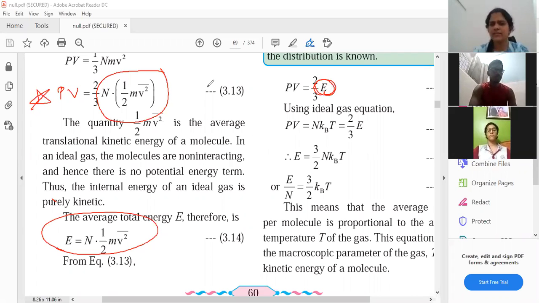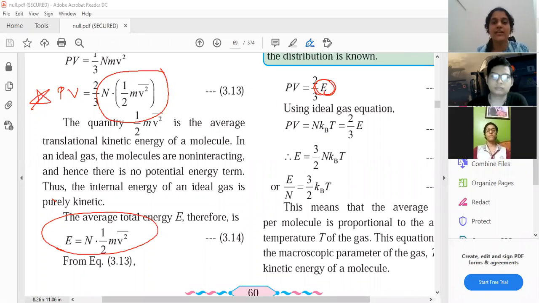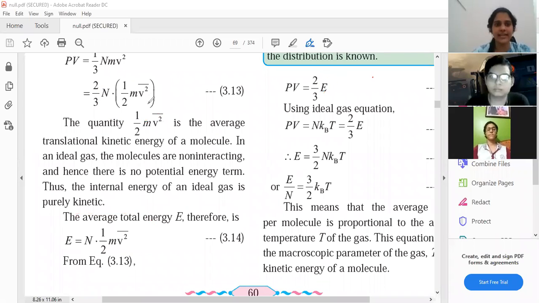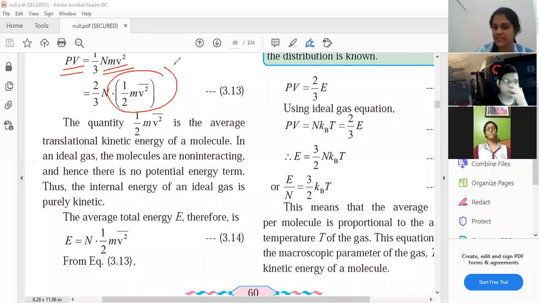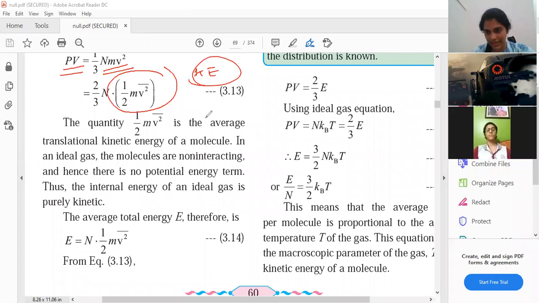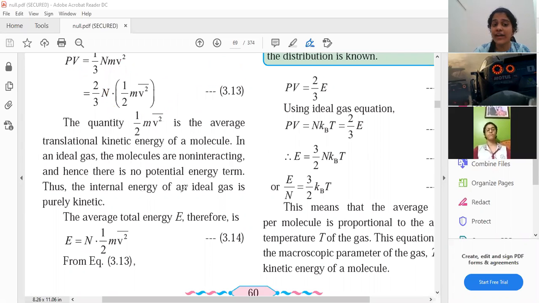Look, at the start, I'll explain this part again, wait, if you are not understanding. See, I started with my pressure equation, the main equation. Yes or no? Keep PV on one side and whatever is there on the other side. Multiply and divide by 2. Why did I multiply and divide by 2? So that I get something like half m v square, which is nothing but my average translational kinetic energy, or average kinetic energy. Yes or no? Using this, I will find total energy.